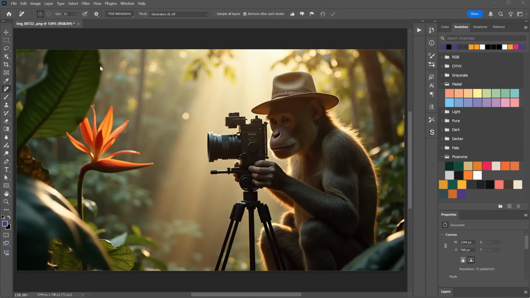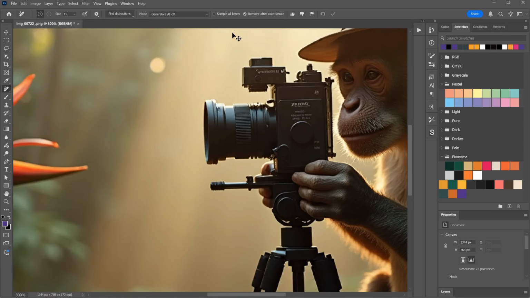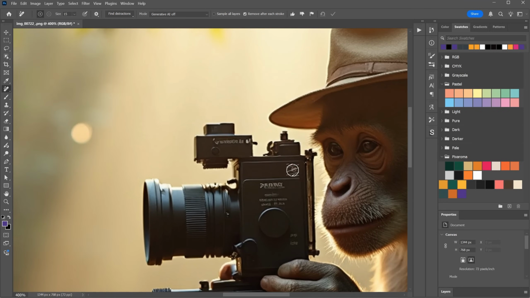You can edit or correct your images. For example, my favorite tool is the Remove tool. If I zoom in, you can see it has some small mistakes that it couldn't generate properly, like buttons or text. With this tool, I can select what I don't want and remove it. It's very useful. You can also remove bigger things.